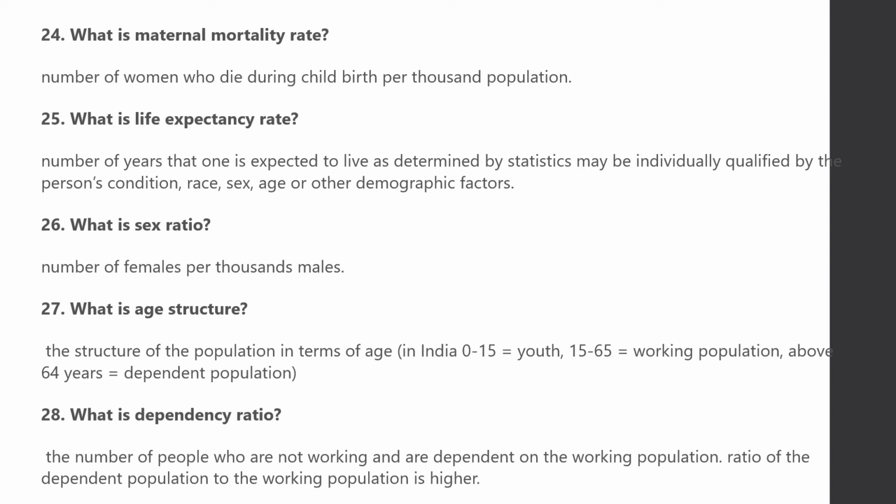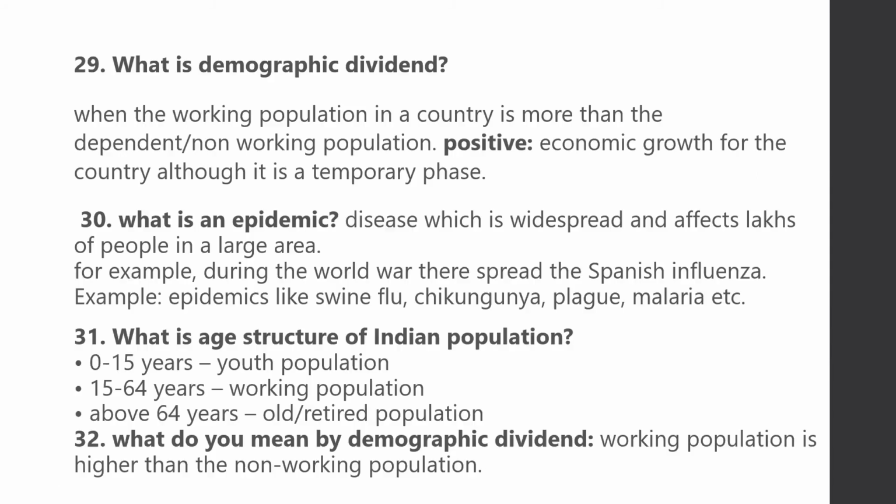What is dependency ratio? The number of people who are not working and are dependent on the working population. Ratio of the dependent population to the working population is higher. What is demographic dividend? When the working population in a country is more than the dependent or non-working population, it is demographic dividend. Positive economic growth for the country, although it is a temporary phase.